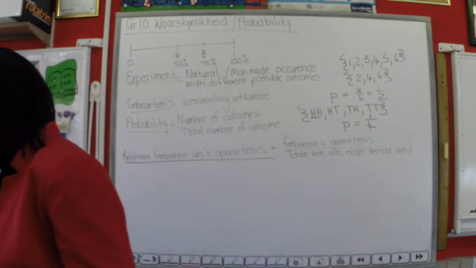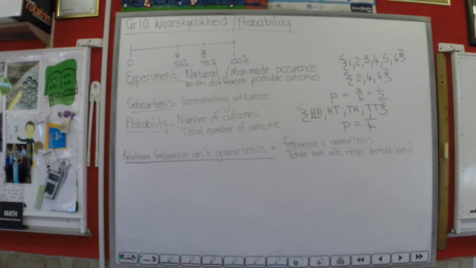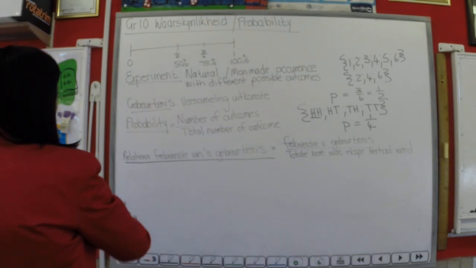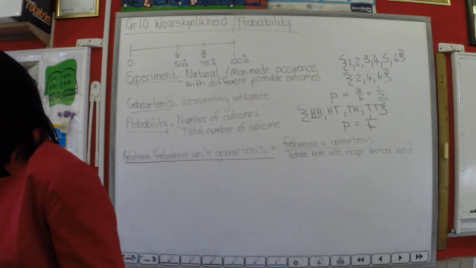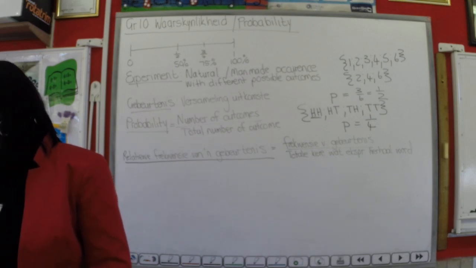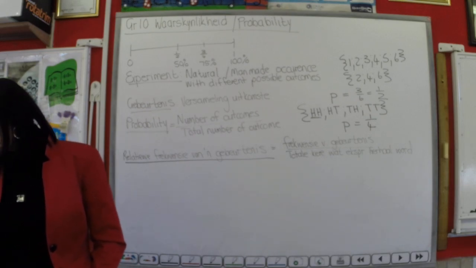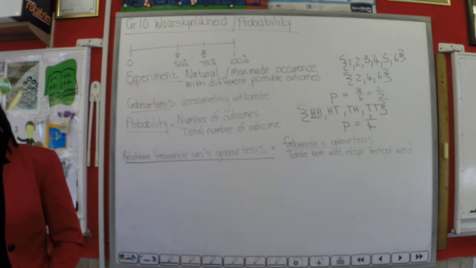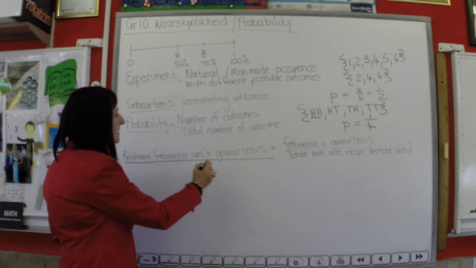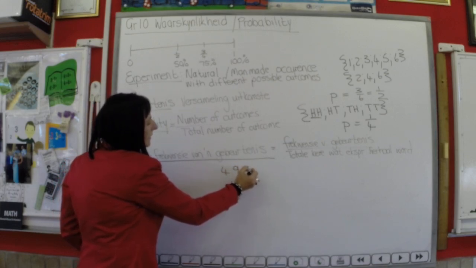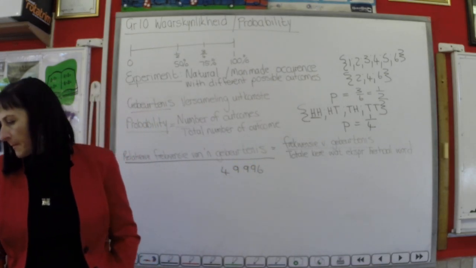Goed. Kom ons kyk nou na nog 'n voorbeeld en dit is 'n voorbeeld van relatiewe frekwensie. Ons sê 'n muntstuk word 100 000 keer gegooi. Die muntstuk land 49996 keer.